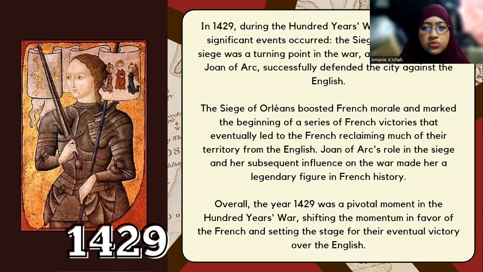Joan of Arc's role in the siege and her subsequent influence in the war made her a legendary figure in French history and current history now. Overall, the year 1429 was a pivotal moment in the 100 Years' War, shifting the momentum in favor of the French and setting the stage for their eventual victory over the English.